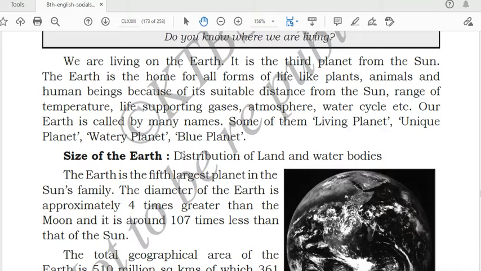So Earth is called by many names. What are the different names of Earth? It is called the living planet because all living organisms are there on the Earth. Unique planet, because it is different from the other planets as it can support life. Watery planet, because most of the part of the Earth is water. And the last one is the blue planet, because most of the Earth contains water, so it looks blue in color. So these are the different names of the planet: living planet, unique planet, watery planet, and blue planet.